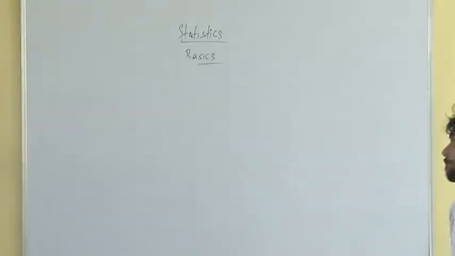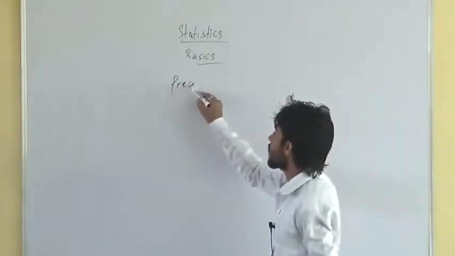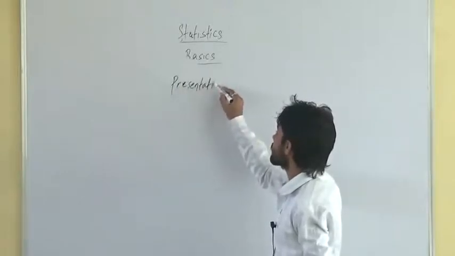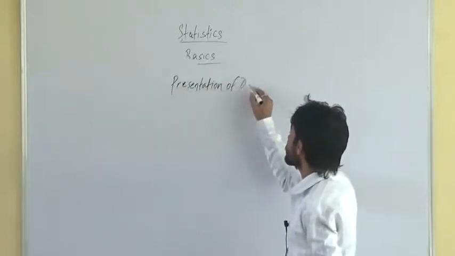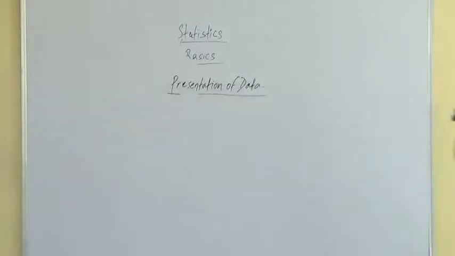What is the meaning of presentation of the data? How can you present the data here?